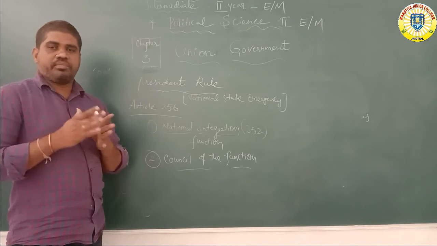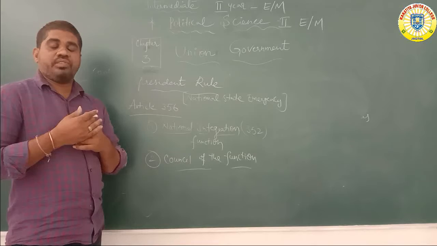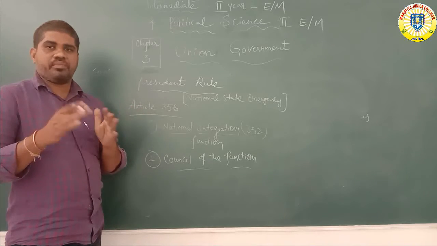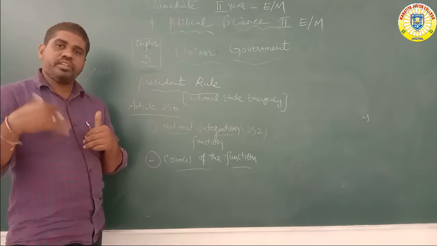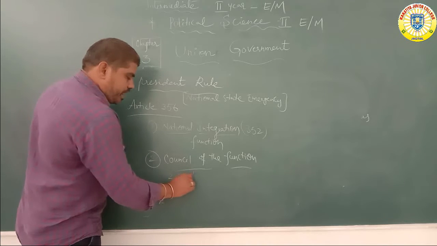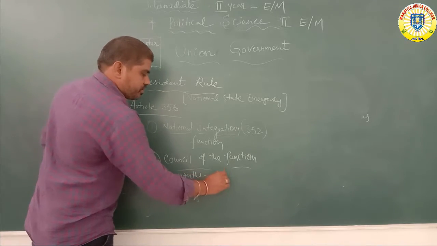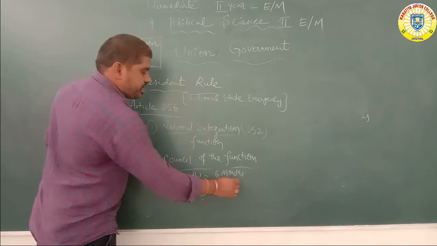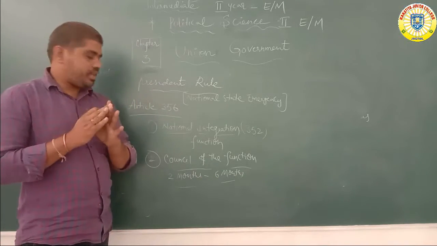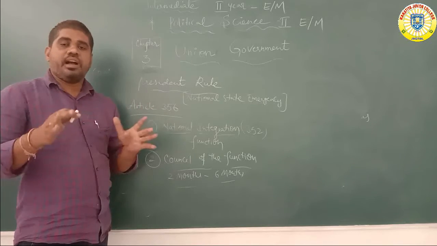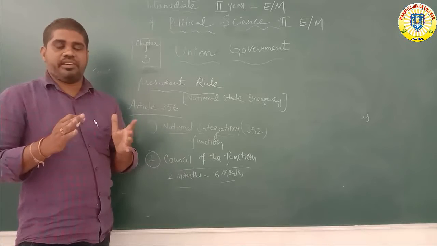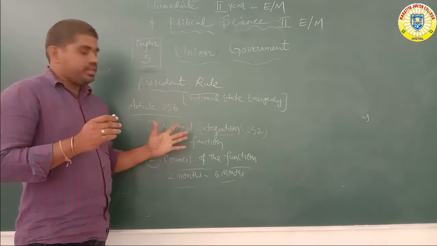Every time, sometimes it is a minimum of how many months? The duration is a minimum of 2 months to a maximum of 6 months. Some states have a minimum of 1 to 2 years also. Sometimes 1 year and 2 years also, the duration may depend on the problem of the state, the emergency of the state. Depending on the state, a minimum of 2 months to 6 months.